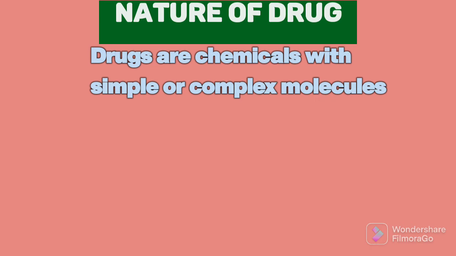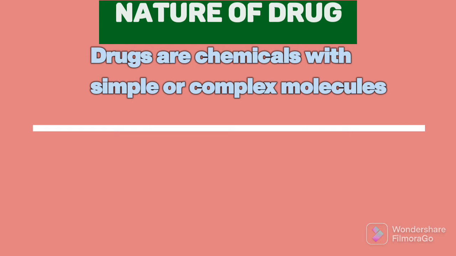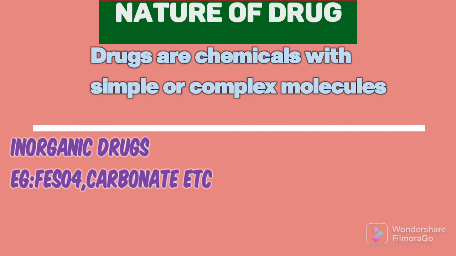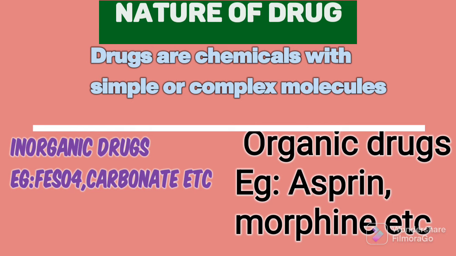See, all drugs are chemical entities with simple or complex molecules. If you take any drug, it is made up of either a simple molecule or a complex molecule. Basically, drugs are classified as inorganic drugs and organic drugs. Some drugs are of inorganic nature, like ferrous sulfate or lithium carbonate. In organic drugs, the majority of the drugs are organic compounds only, like aspirin, morphine or alcohols. Majority of the drugs are solid in nature, and the molecular weight of those drugs is 100 to 1000 micron.